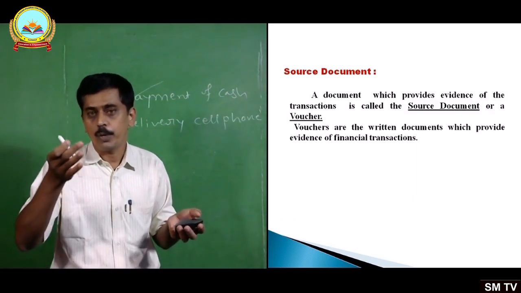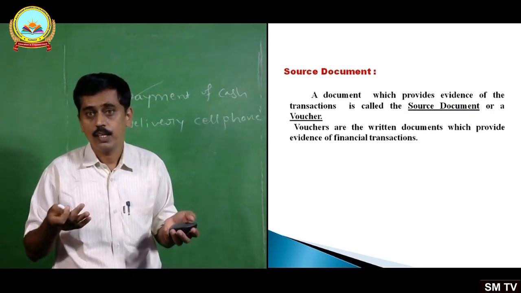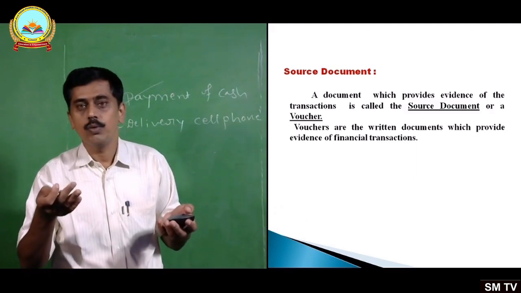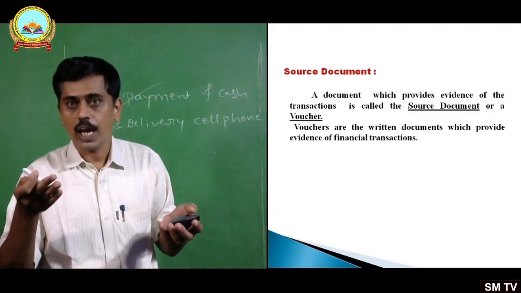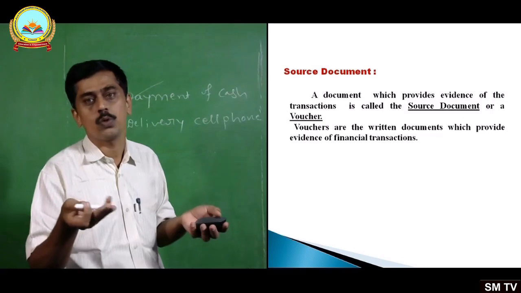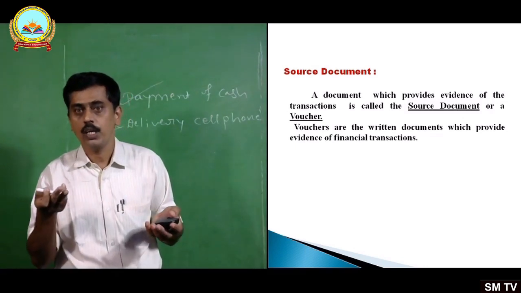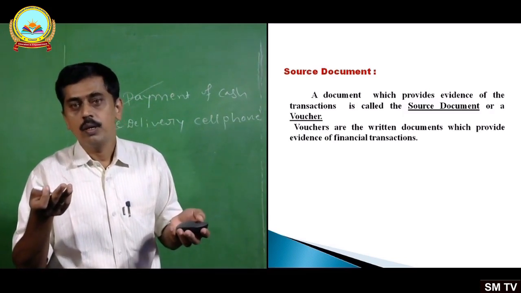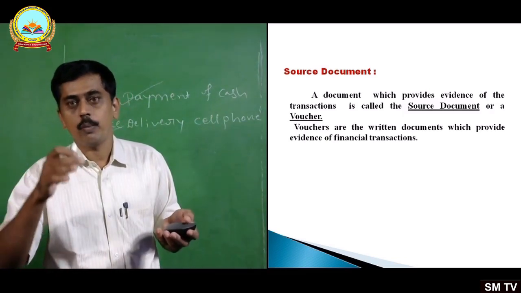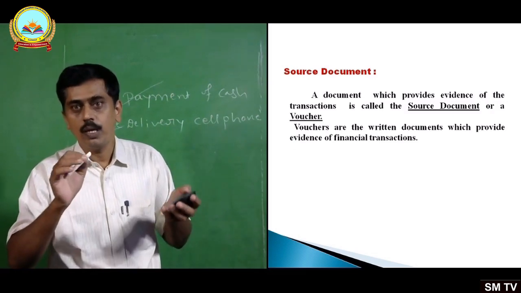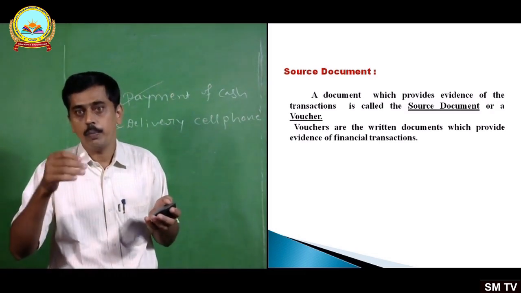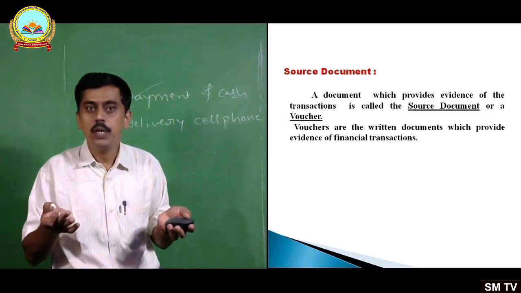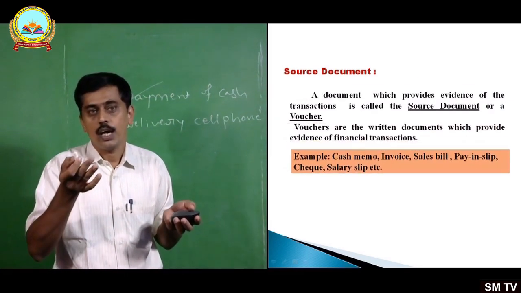When you purchase goods, what do you receive? You will receive goods, and along with goods you will receive a receipt, or a cash memo. That is a source document for recording that particular transaction. Or you may receive an invoice. Or when we deposit cash into the bank, what do we do? We will fill up a form called pay-in slip, and the counterfoil of that pay-in slip may act as a source document